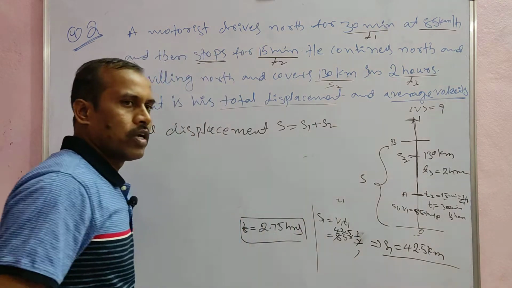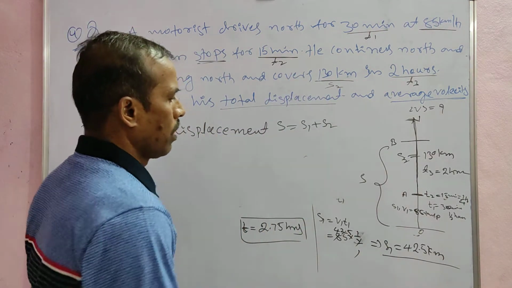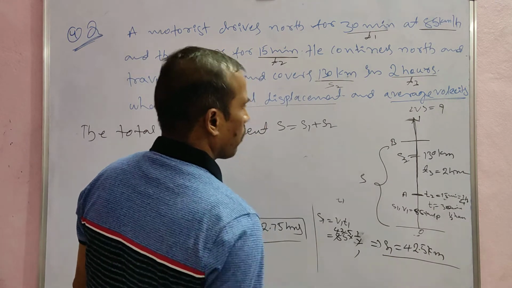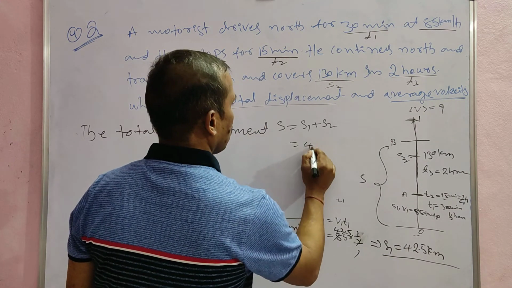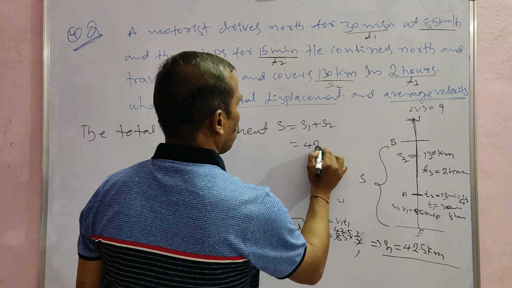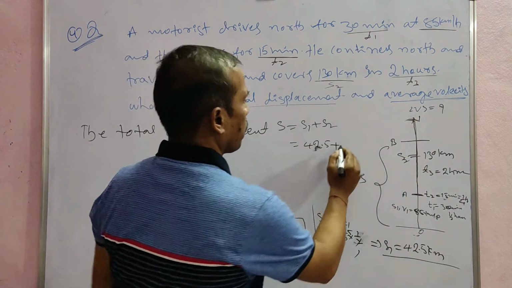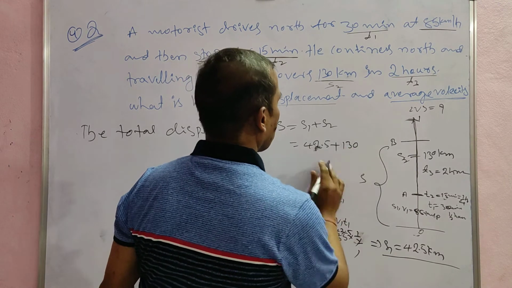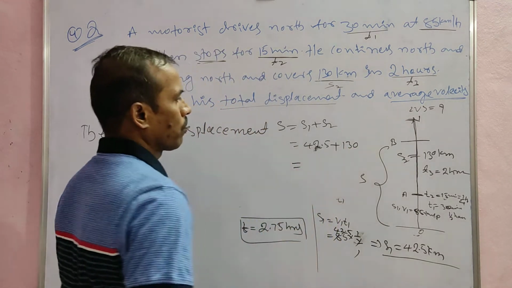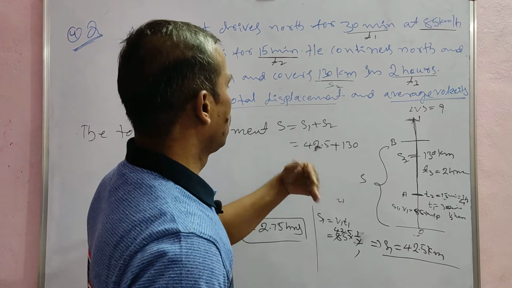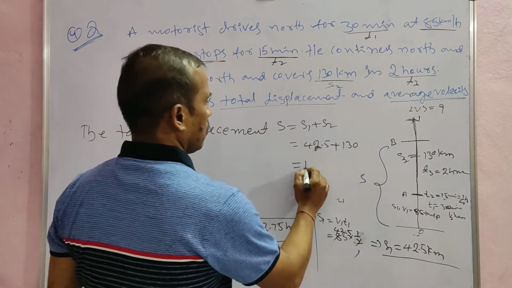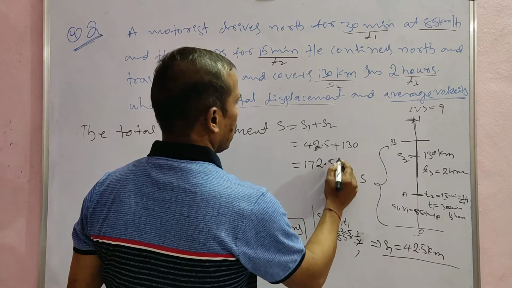S1 is 42.5 plus S2 is 130, that is equal to 172.5 kilometers.